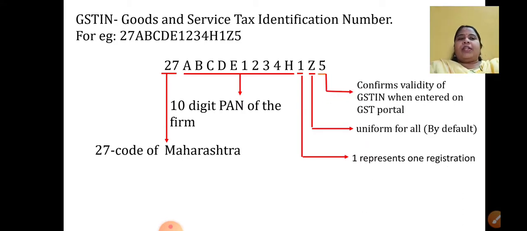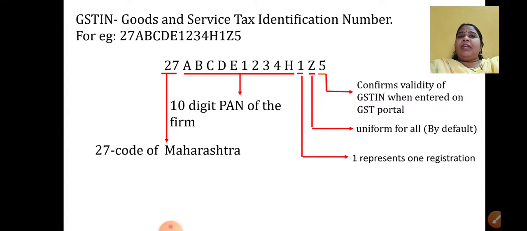What is it now? It confirms the validity of the GSTIN when entered on the GST portal. It can be either a number or an alphabet, and it confirms your validity. Yes, this number is confirmed. When you enter this 15-digit number in the GST portal, where everybody's number is registered, it gets confirmed. For that, the last number is given as 5. It can be a number or an alphabet also. So this 15-digit alphanumeric number is called the GSTIN number.